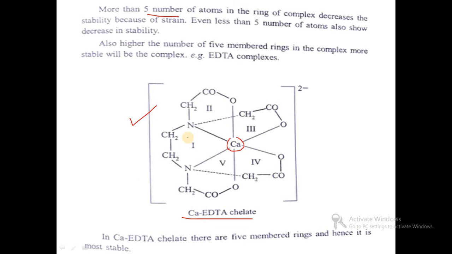So there are 5-membered rings. How many 5-membered rings? 1, 2, 3, 4, 5. So in this complex 5 rings will be formed, and it is stable. In a multiple choice question they may ask, in the calcium EDTA chelating complex how many 5-membered rings will be formed, or how many heterocyclic rings will be formed? Then 5 is the answer.